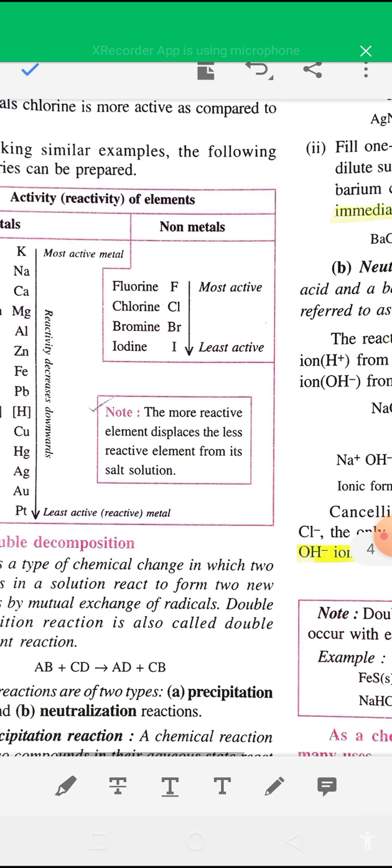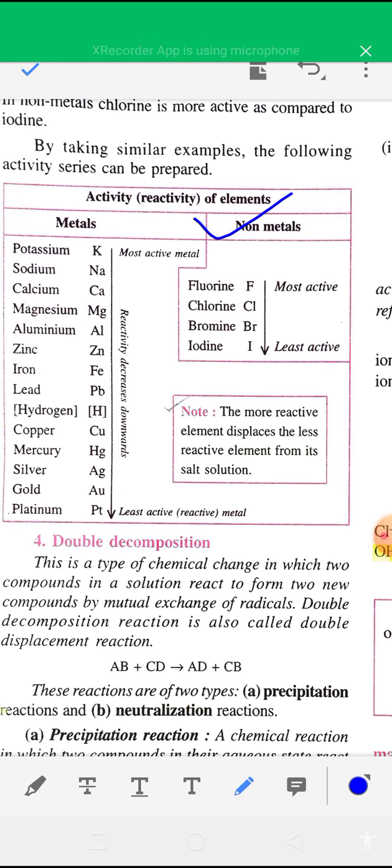Okay, and now see reactivity series of non-metals. Here one series is given: fluorine, chlorine, bromine, iodine. And most reactive among these four non-metals is fluorine and least reactive non-metal is iodine. And reactivity of this non-metal decreases down the group, down the series. And one note is also given. You can see the more reactive element displaces the less reactive element from its salt solution. Most reactive element can displace less reactive element from its salt solution.